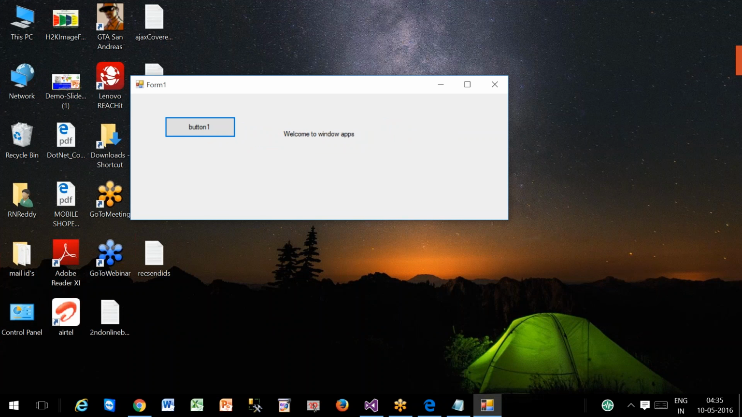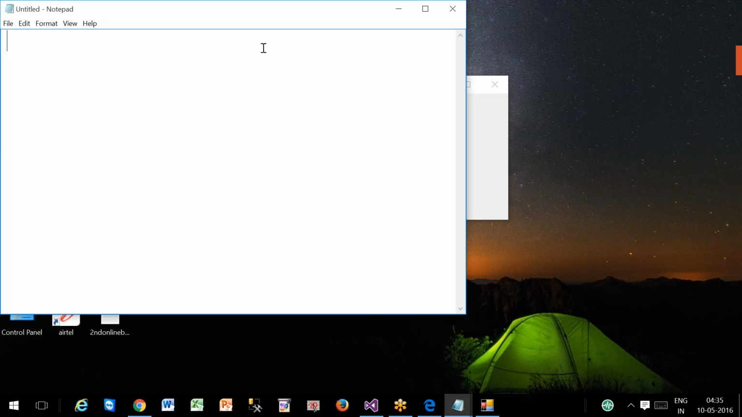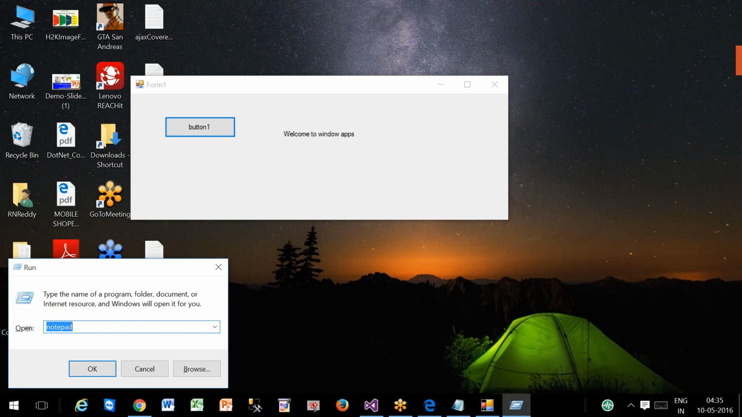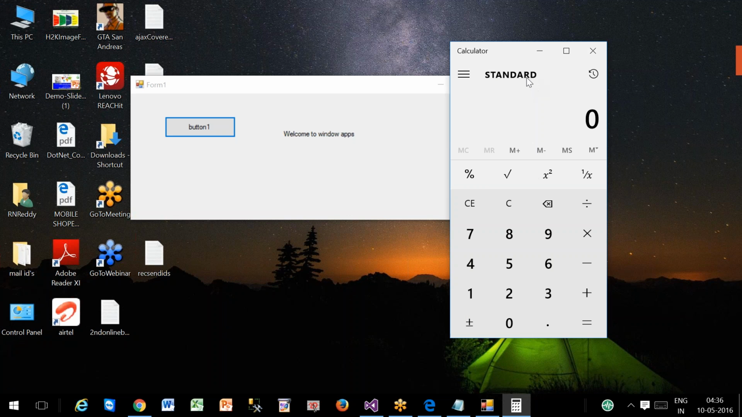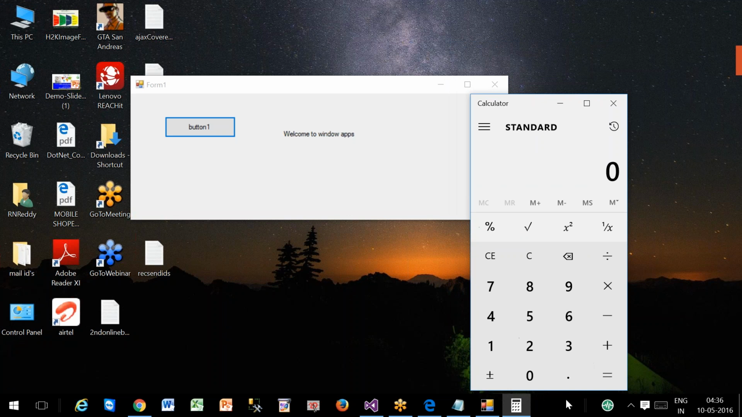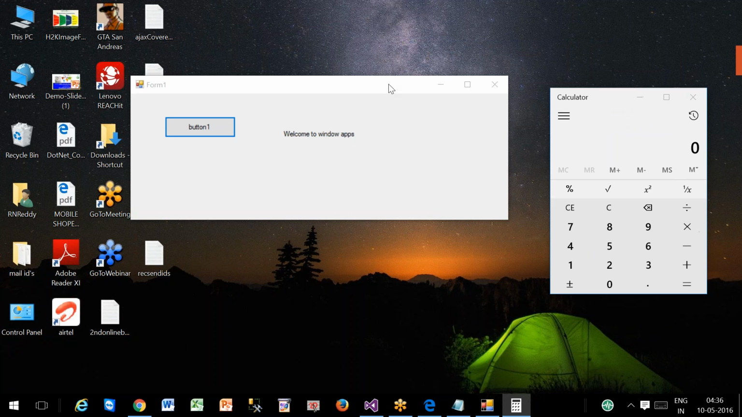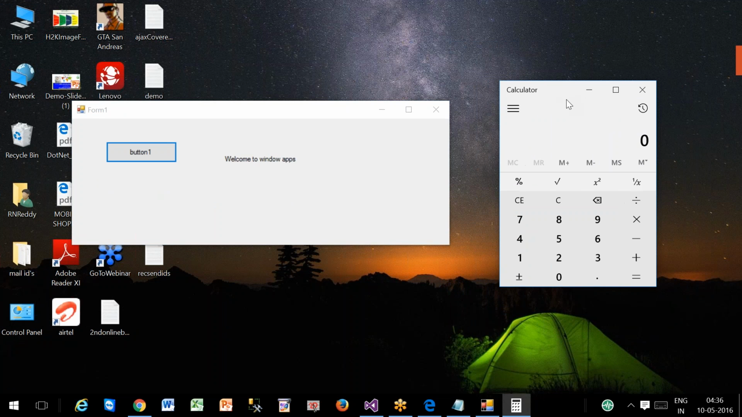Similarly, existing Windows applications are MS Office, Notepad, Calc. These are all Windows applications only. Let's open Calc and check what exactly it is. Calc is the Windows application which is provided by Microsoft with our operating systems. The other is the application which you created. You can observe both are Windows applications only.